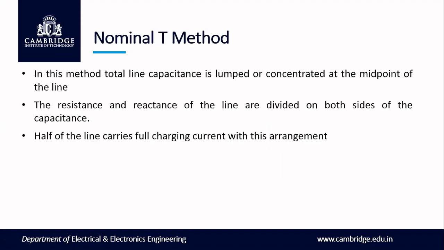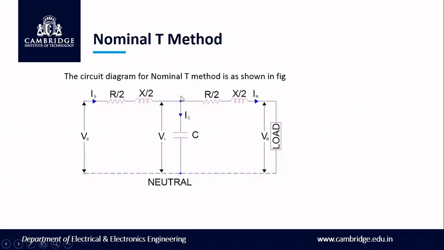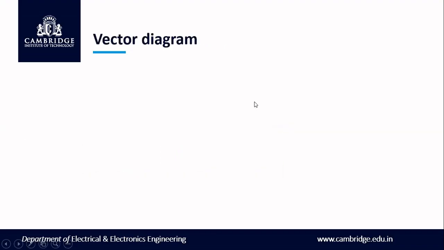So here also, first with respect to this circuit, we need to draw from the receiving end side. So here also VR will be taken as a reference. Now with respect to this VR, we are first going to draw the current IR. So first we need to draw the reference vector as VR. With respect to this VR, we need to draw the current IR. So here also the load is inductive, so it will be lagging by an angle of phi r.